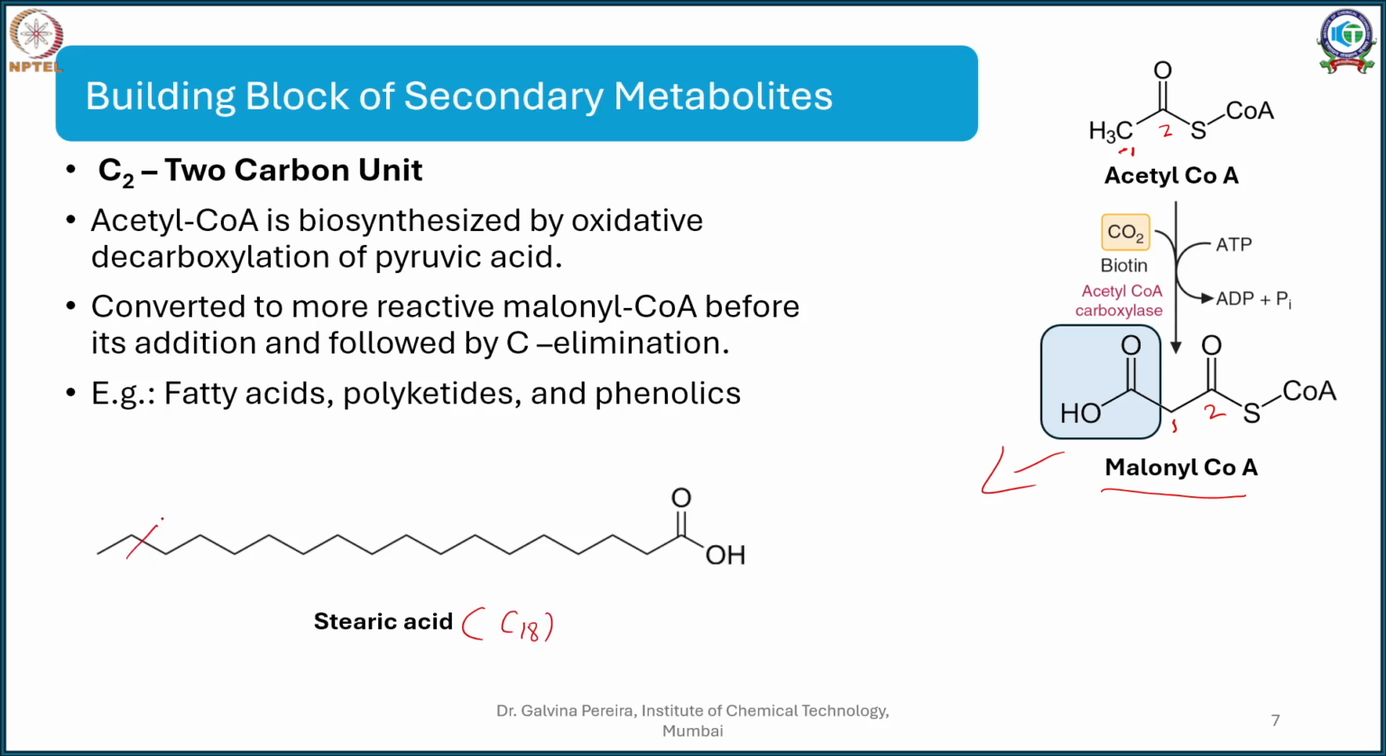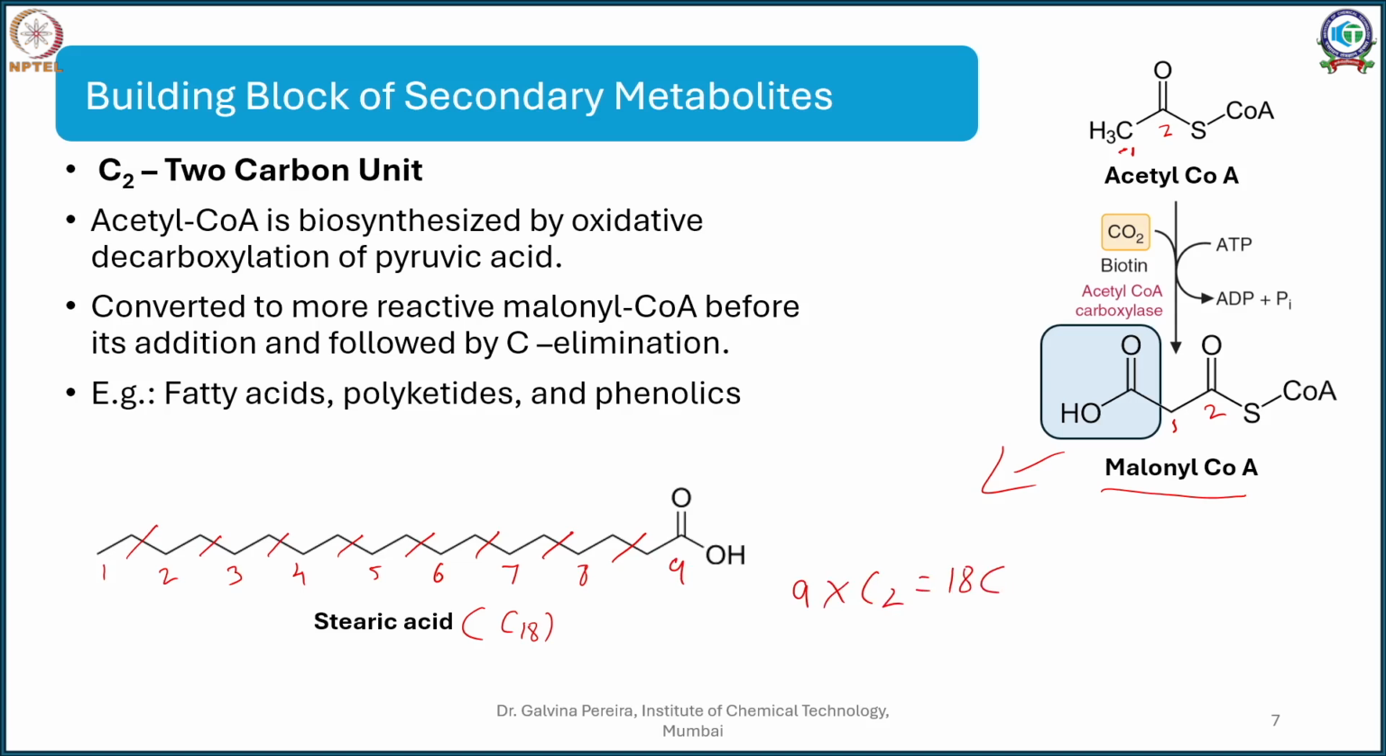So I can just break it as C2, and I should ideally have 9 cuts. So this is C2, 2, 3, 4, 5, 6, 7, 8, and this is the 9th one. So 1, 2, 3, 4, 5, 6, 7, 8, 9. So 9 C2 units, 9 into 2 carbons, is equal to 18 carbons, which is stearic acid.